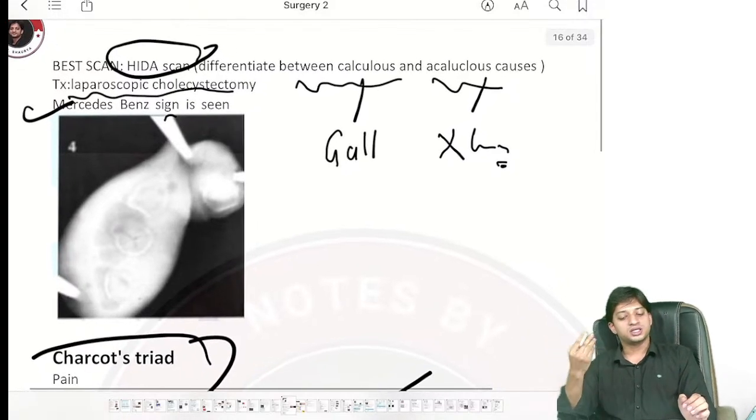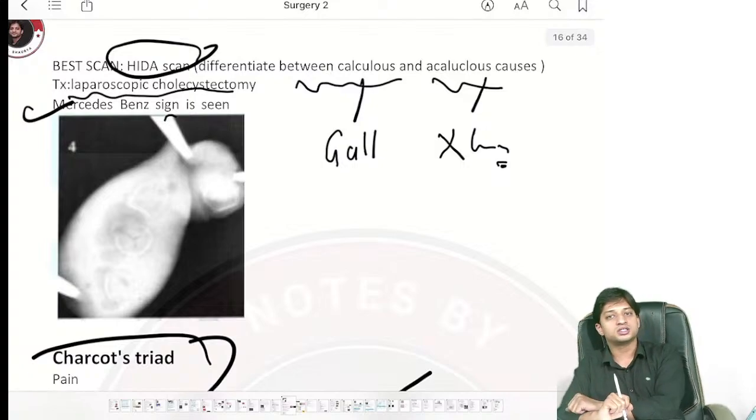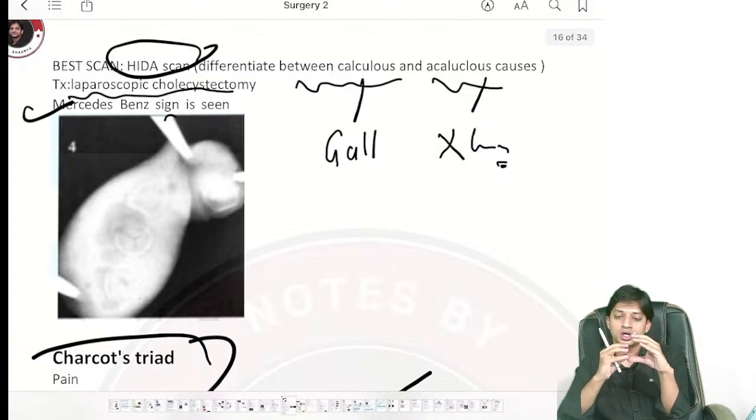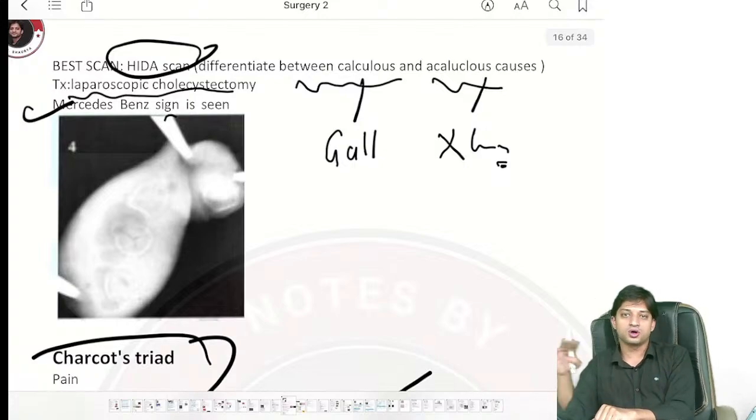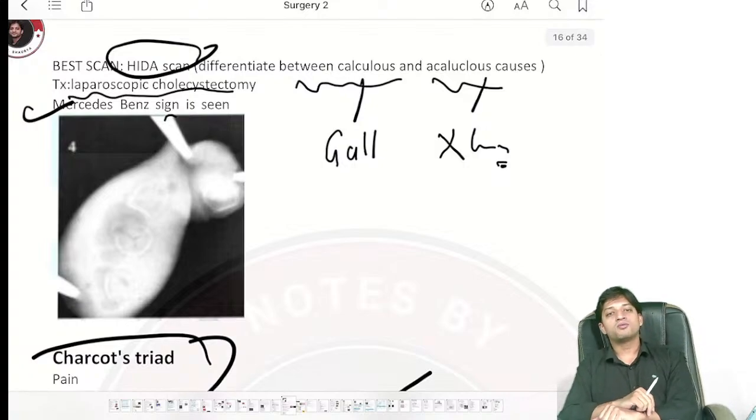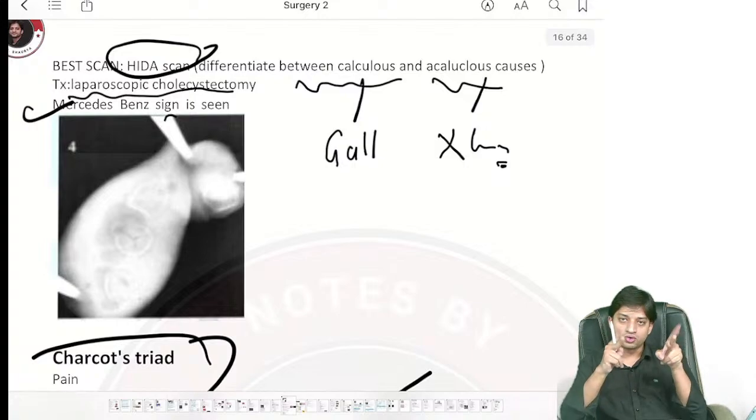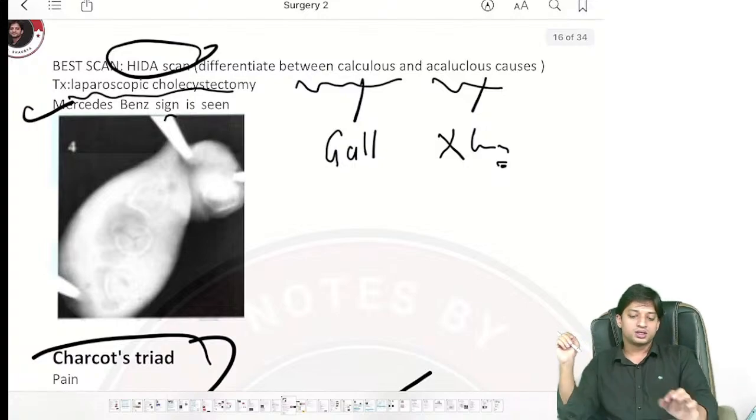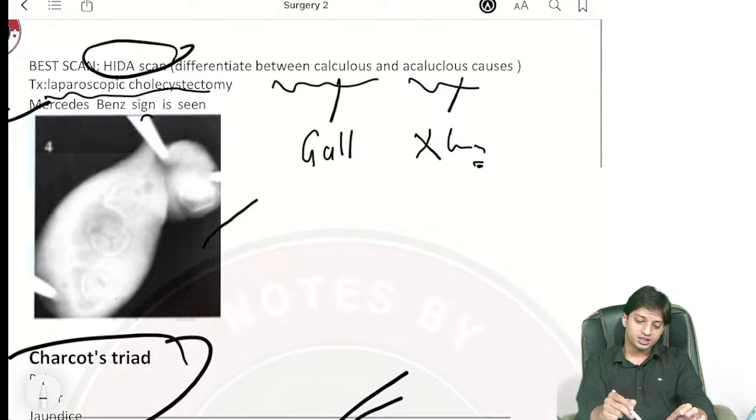Now, the best is the HIDA scan, we know, because it helps in differentiating whether the cholecystitis is because of a gallstone, that is a calculus cause, or non-calculus or acalculous cause, right? Or without a stone. Now, treatment, what do you do? In treatment, you just do the laparoscopic cholecystectomy. You cut the gallbladder and remove it. Now, you can see here the Mercedes-Benz sign that is being shown in the image.